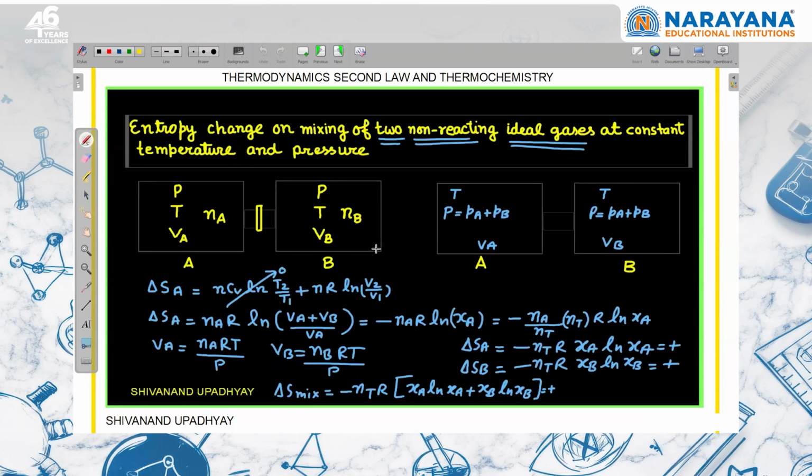Now, entropy change on mixing of two non-react. Please mute yourself and then talk.